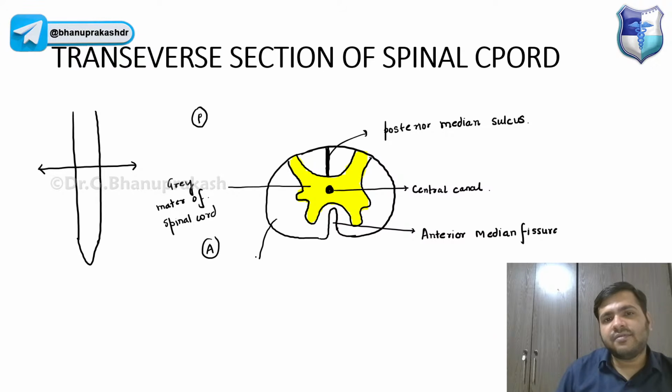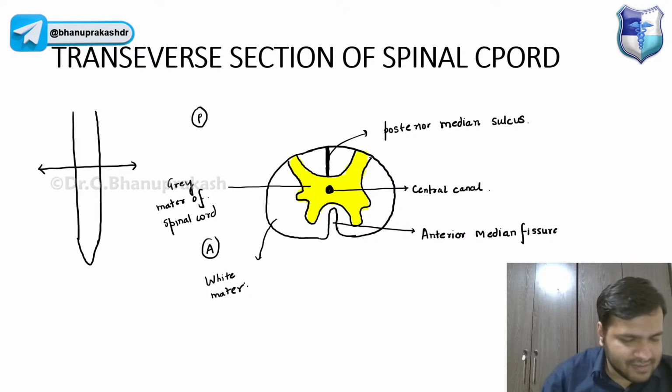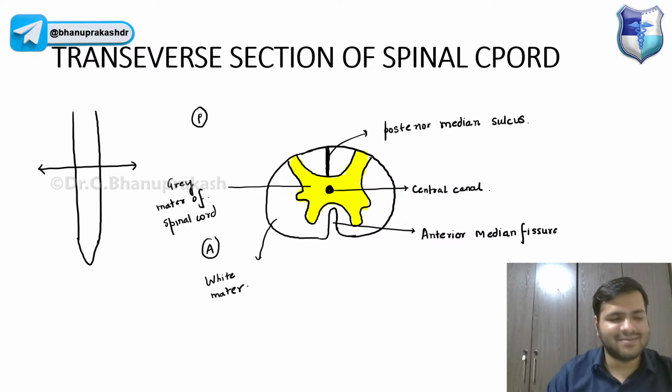Gray matter of the spinal cord. And outside we have the white matter. White matter of the spinal cord. Right. Yes, it is the cell bodies. I don't have the gray color just to highlight this.